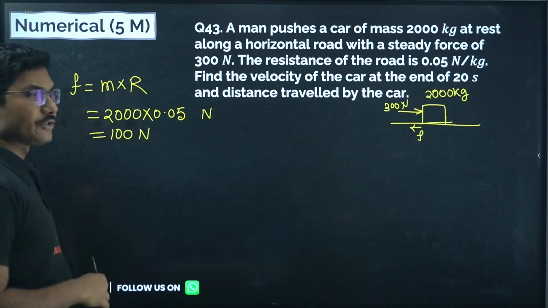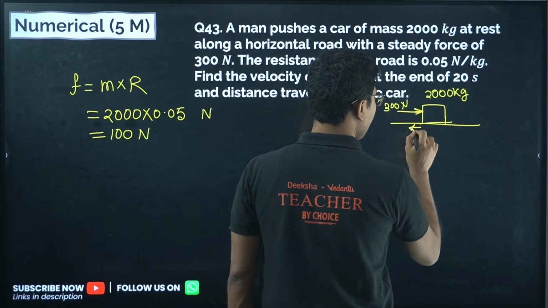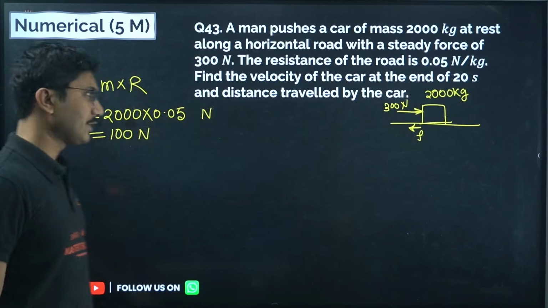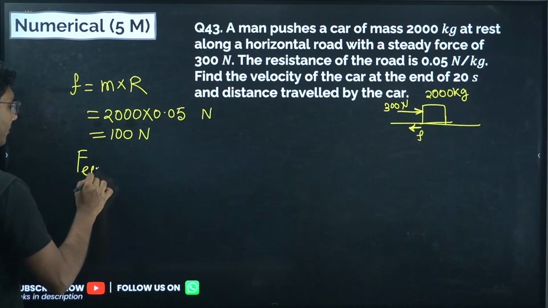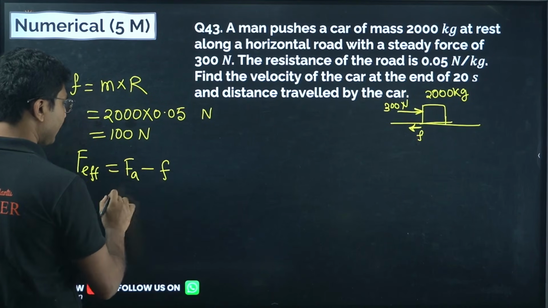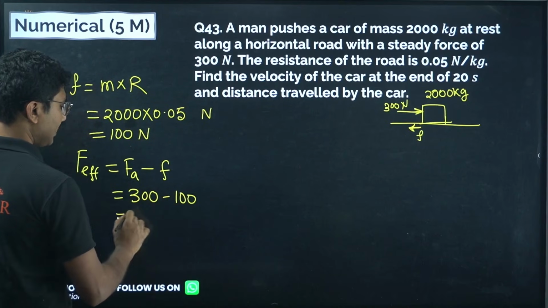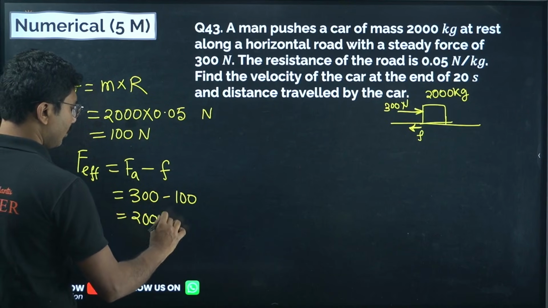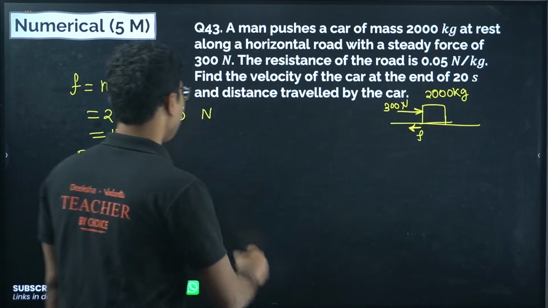So frictional force is 100 Newton. You are applying 300 Newton in this direction, frictional force acting in the opposite direction of 100 Newton. So the effective force is force that you have applied minus the force of friction, that is 300 minus 100, that is 200 Newton. So 200 Newton is actually pushing the object in the forward direction.